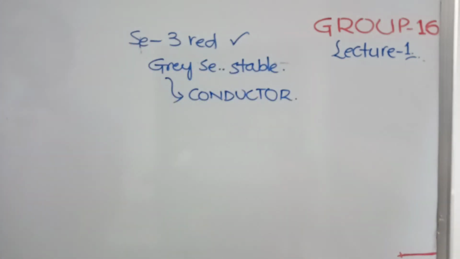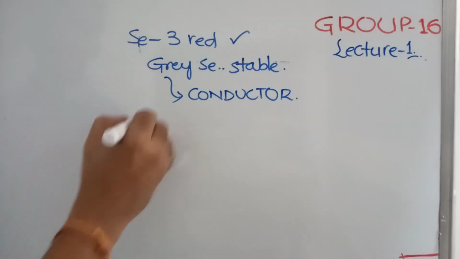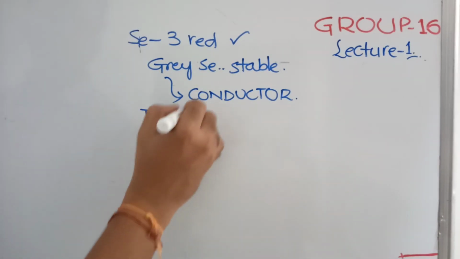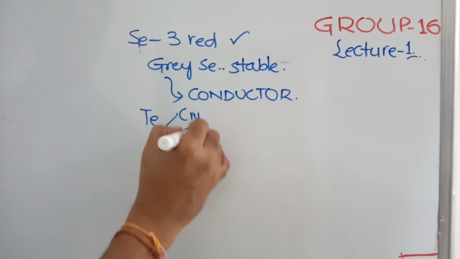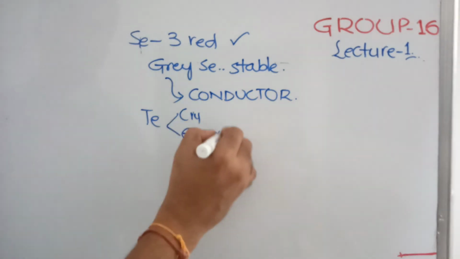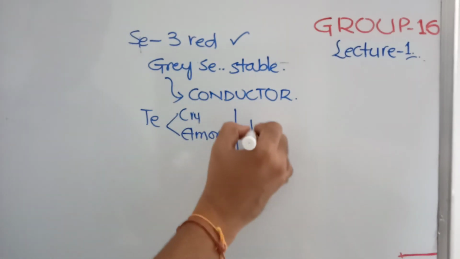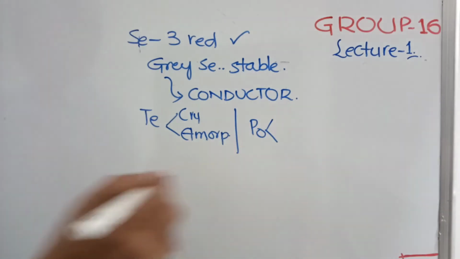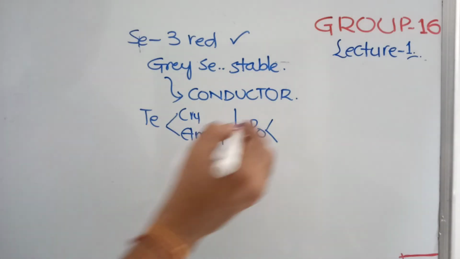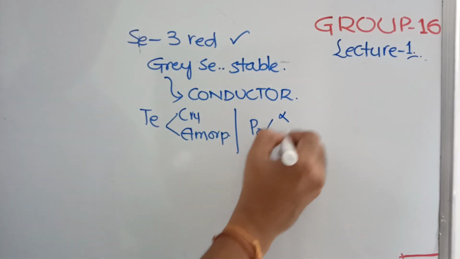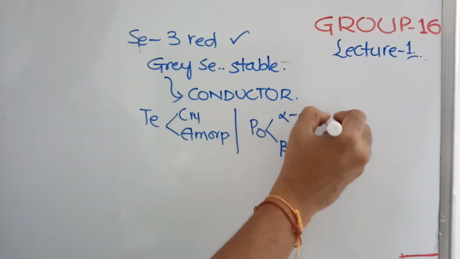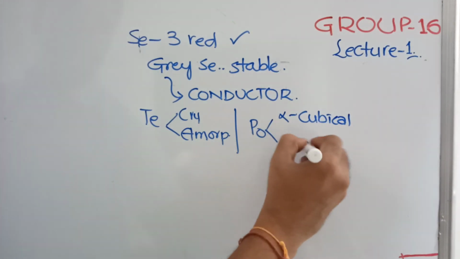Tellurium is available in two forms, crystalline form and amorphous form. Polonium is also available in two forms, alpha form and beta form. Alpha is cubical, beta is rhombohedral.